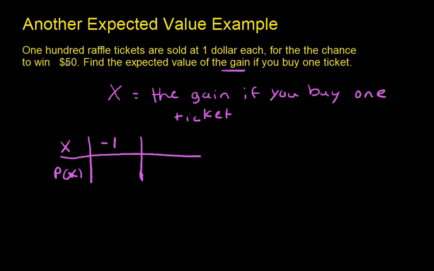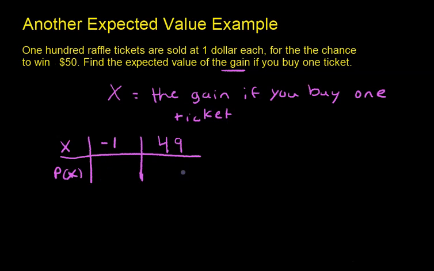What else could happen? What other gain could you have? Well, you could win the $50 that the raffle was offering. You win the $50, but you don't get all 50 of it. You still spent that $1 to get the 50, so really, your gain is $49. Even though they gave you a $50 gift certificate at the end of the day, you're still down $1 from buying the ticket. So your gain is only $49.